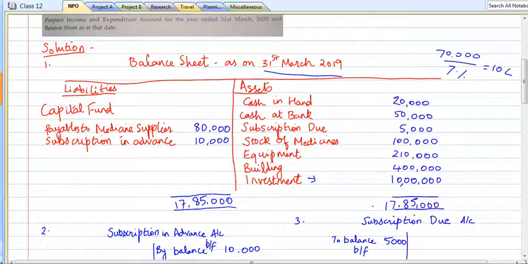So the capital fund, we are now arriving at the balance. Just do a total of all these items, and the balancing figure is 16 lakhs 95,000. So this is nothing but the opening balance of the capital fund.